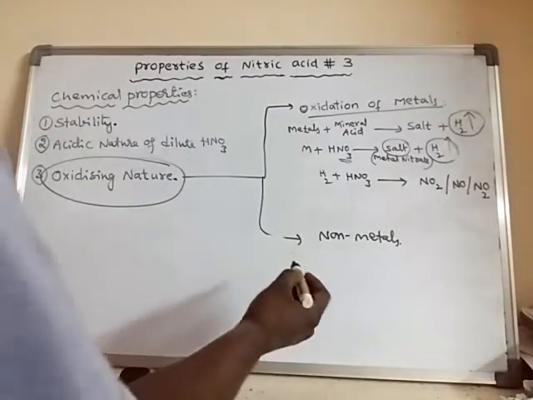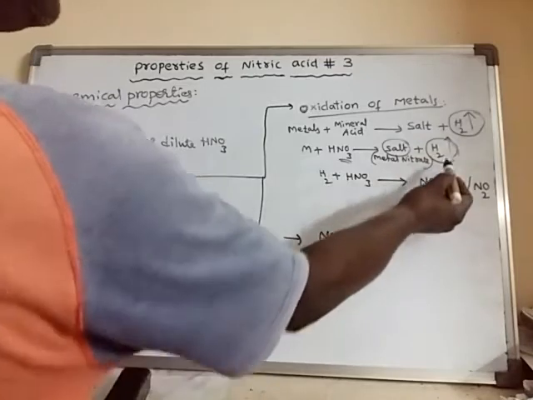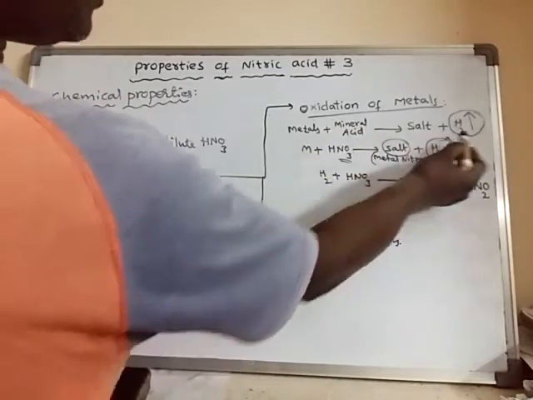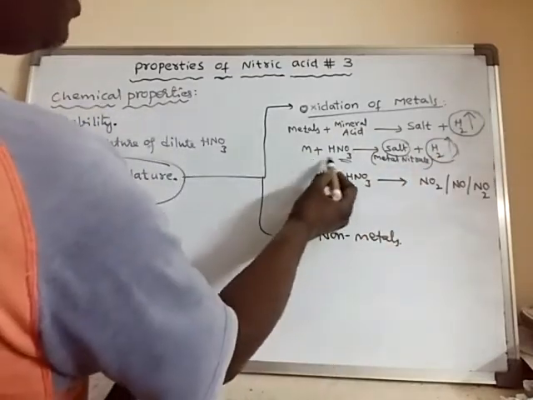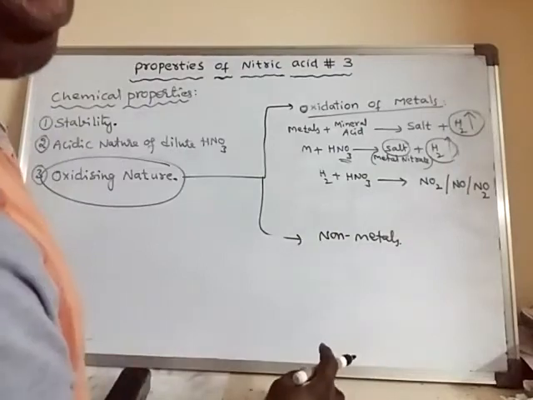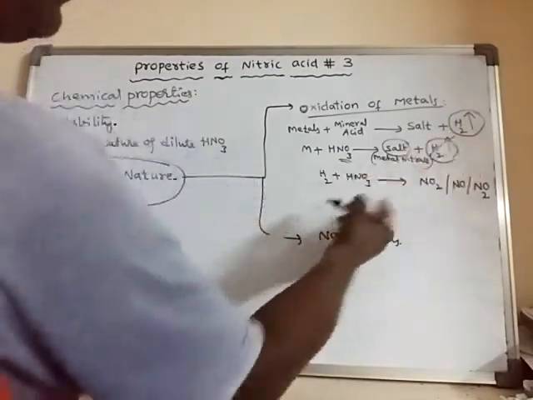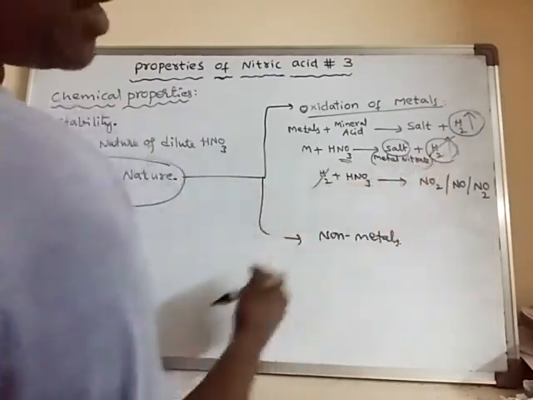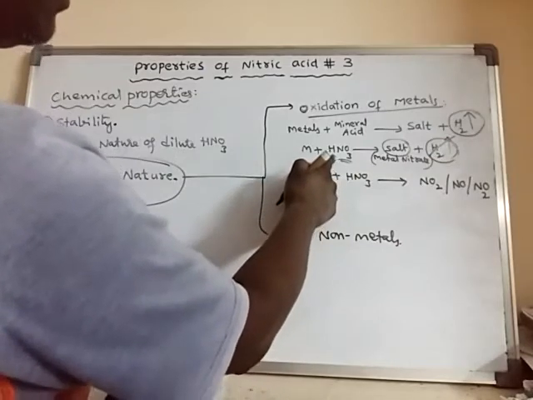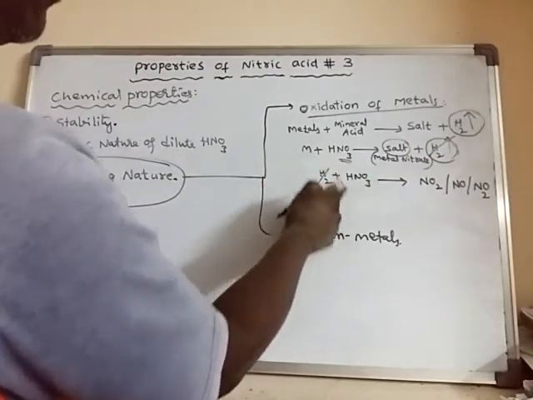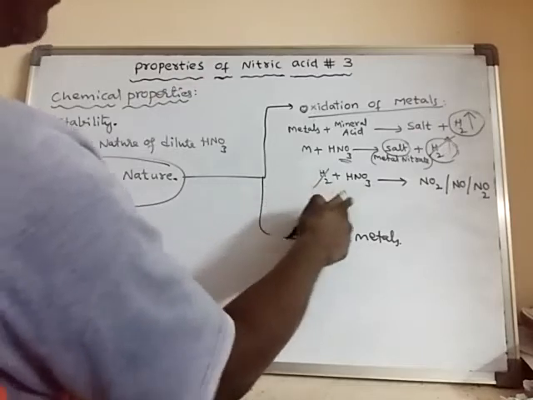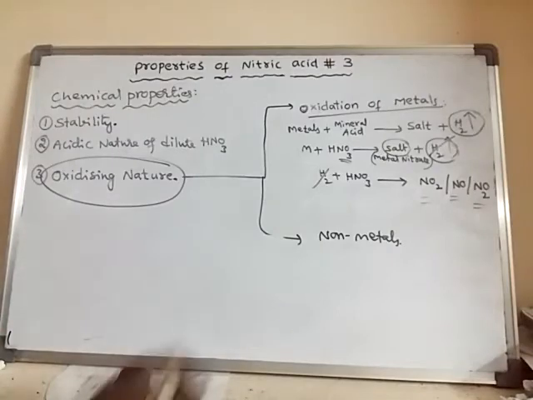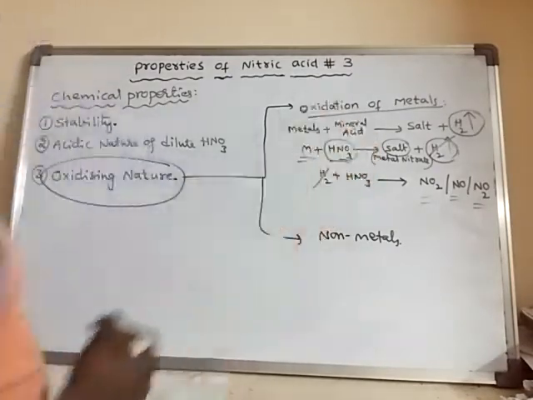Okay, so that means here in this case, instead of hydrogen, something else is formed. With all other mineral acids, hydrogen gas is liberated. But with nitric acid, hydrogen gas is not liberated finally, because it is used up. The hydrogen gas formed in this reaction immediately reacts with some more nitric acid, and finally it is used up, and these gases are formed instead of hydrogen gas. So which gas is formed when nitric acid reacts with the metal?